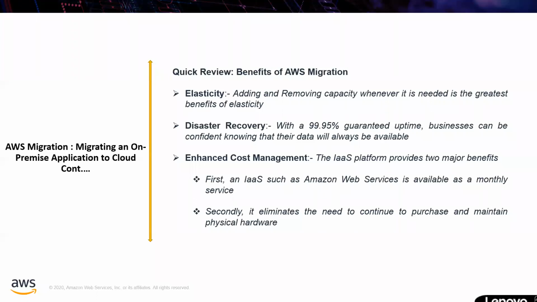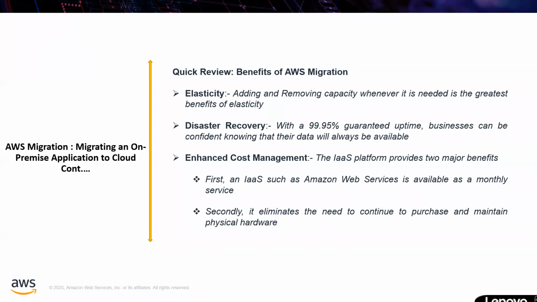And if my load is now less, by default, whenever it goes below 70%, it will remove that virtual server. Then coming to the previous server, check the load. If it is less than 50% or 40 percent, and it is possible to accommodate on the previous servers, yes, remove that virtual server, like that. So adding and removing capacity whenever needed is the greatest benefit of elasticity.